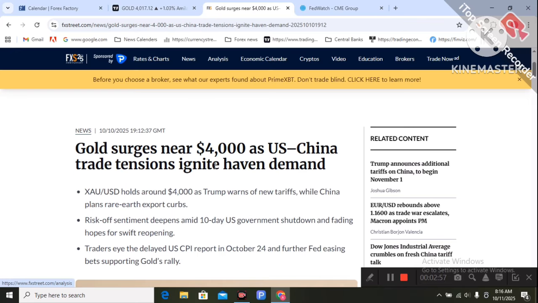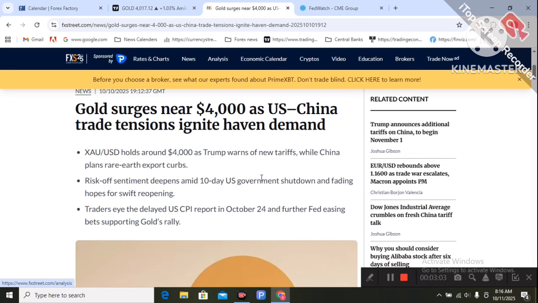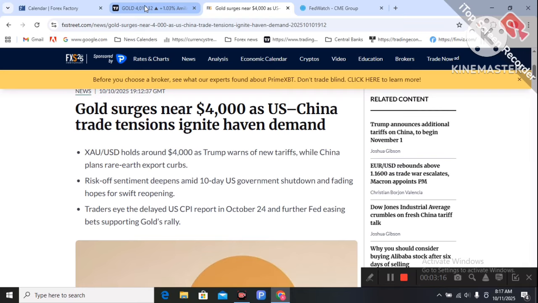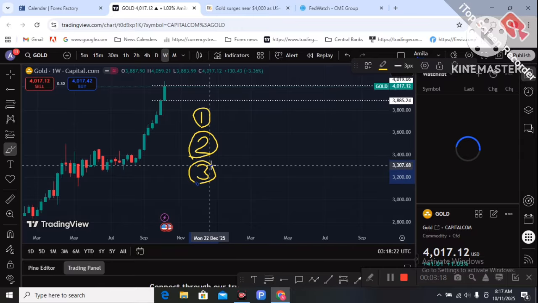The FX Street website mentioned gold surging near $4,000 as US-China trade tension ignites haven demand. Donald Trump said last week that they will stop more imports from China, so the trade war uncertainty is still continuing.